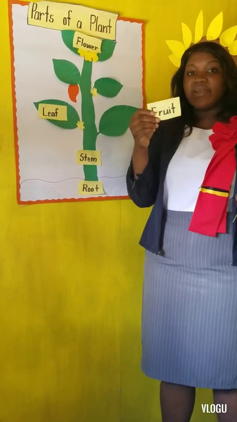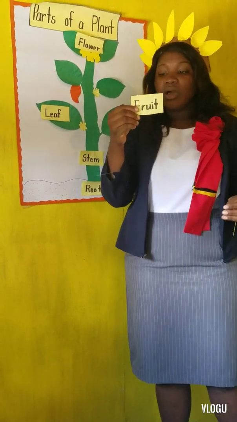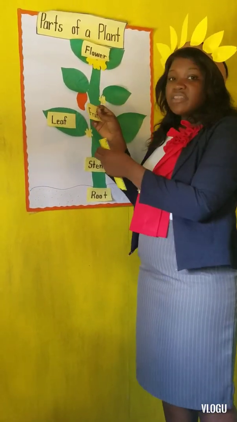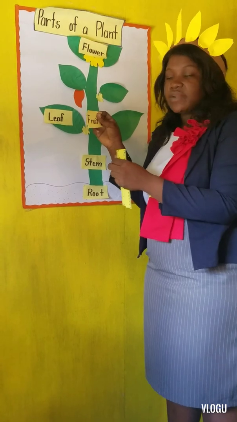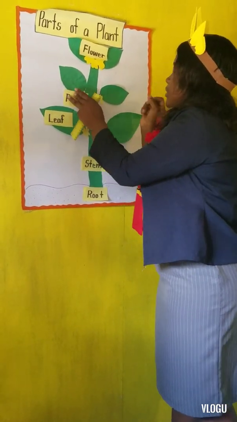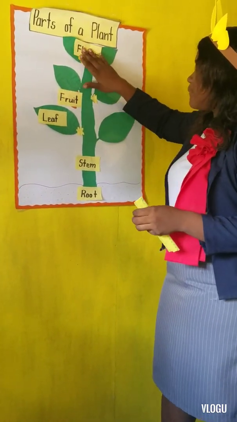Okay, and we have here the very last one, the fruit. Very good, Ezekiel. And what did we say about the fruit? The fruits hold the seeds for the plants. Very good. So you all can label a plant for me, right?